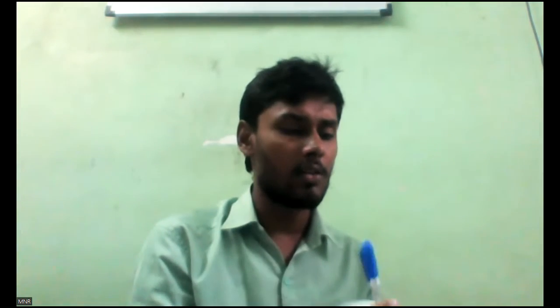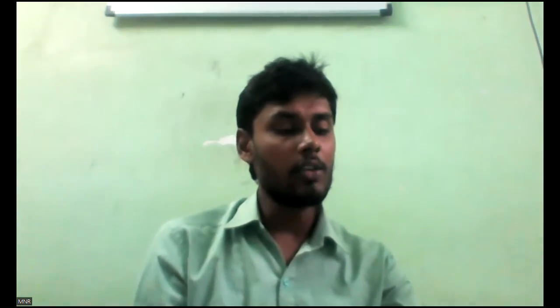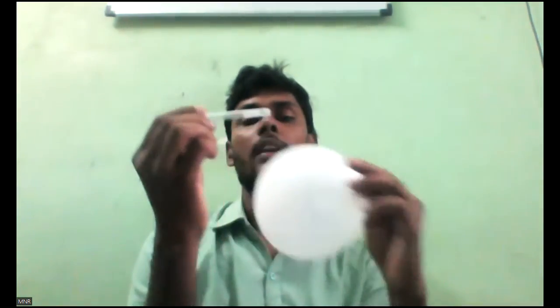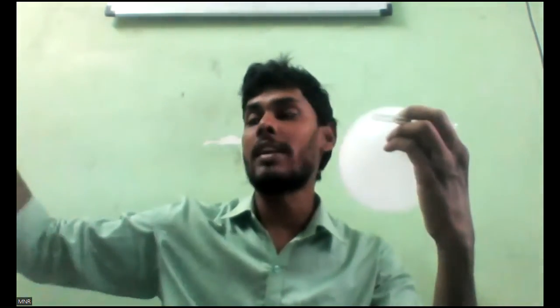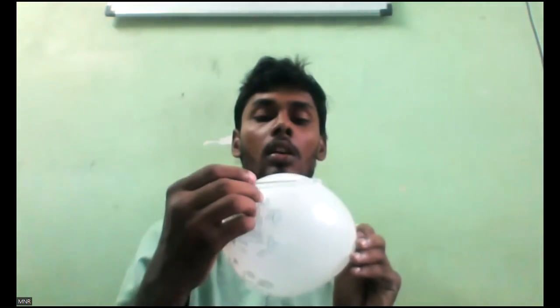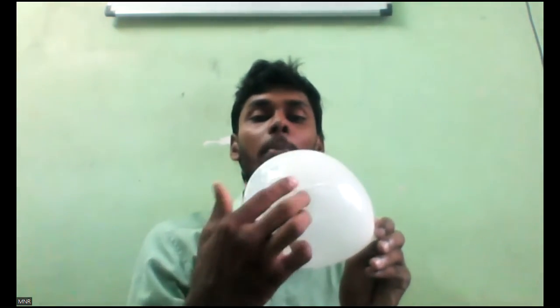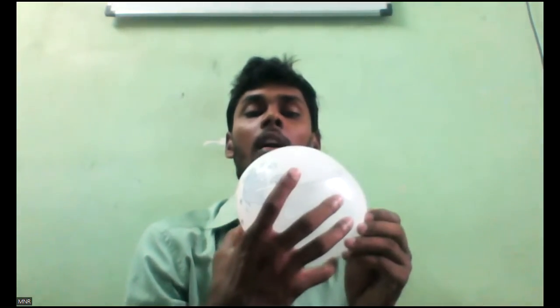You all can try this at home. You can see the thread will pass inside. Is it okay, Hari? See here, you can pass the thread inside, tie one end of the thread and the other end, and attach it to this balloon with the help of double-sided tape like this. Is it okay, everybody? So what will happen if I release the mouth? Then this pipe will also move easily on the thread. Have you seen it going like this?